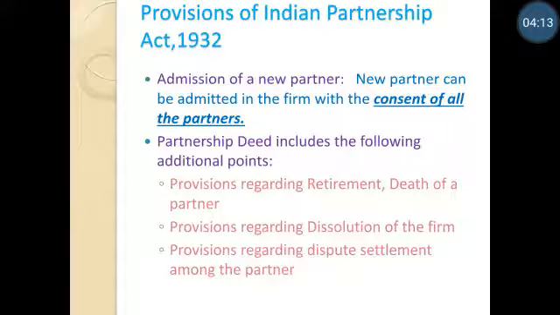In addition to this, the necessary provisions are mentioned in a partnership deed. The partnership deed includes provisions regarding retirement of a partner and death of a partner. There are different provisions with respect to dissolution of the firm. There are provisions regarding dispute settlement amongst the partners. So these are all basic things which all the partners should know before starting the business.